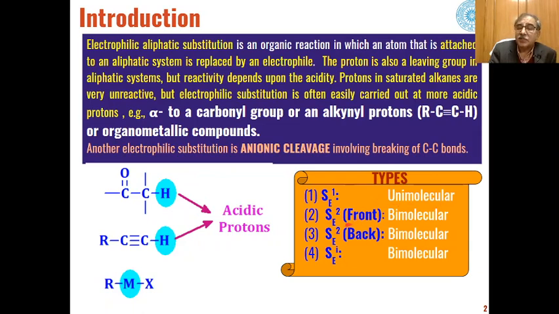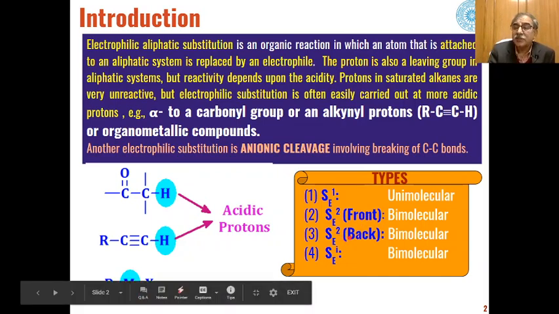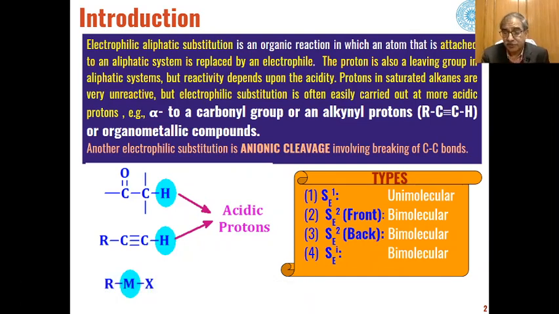Then second category is electrophilic aliphatic substitution bimolecular, where the attack of the electrophile will take place from the front side, from where the leaving group is to be removed or substituted. Then third category is electrophilic substitution bimolecular, where the attack of the electrophile will take place from the back side of the molecule to which the leaving group is attached.